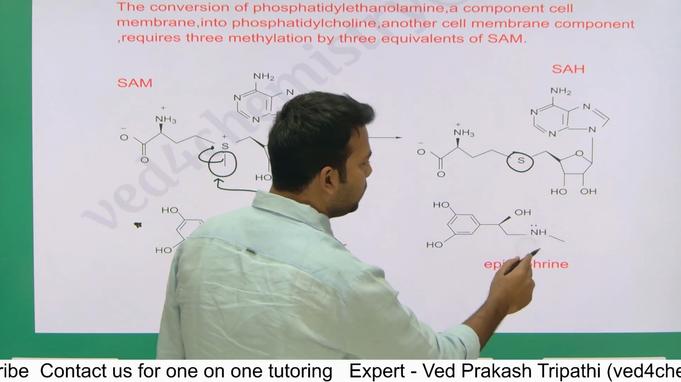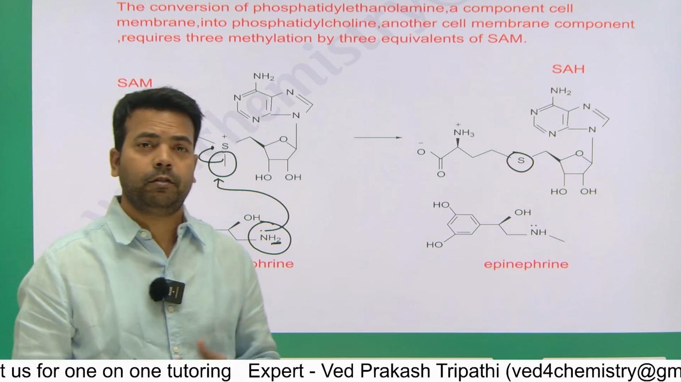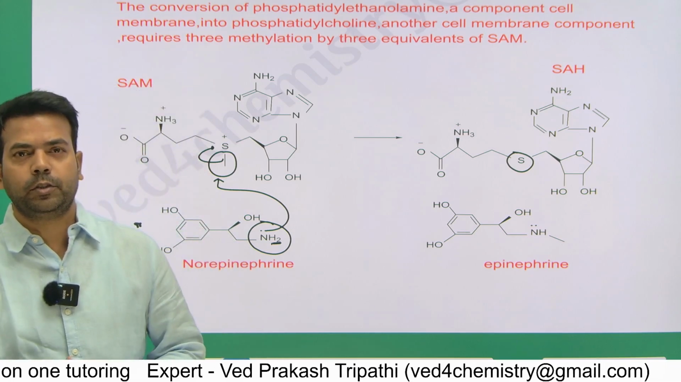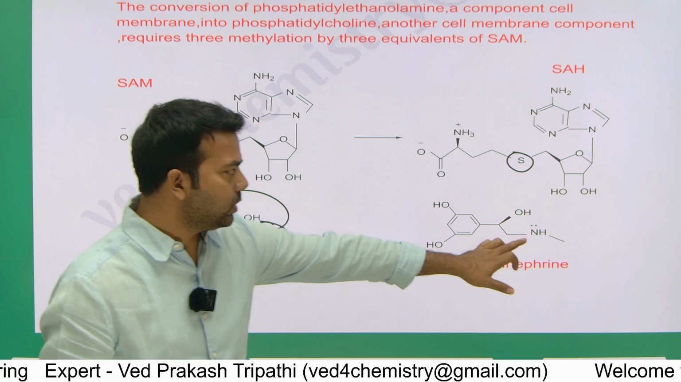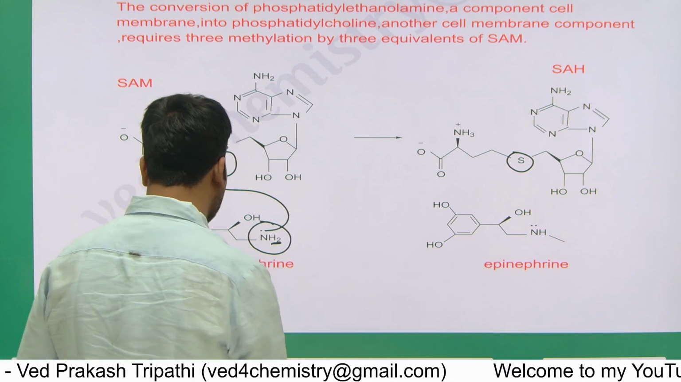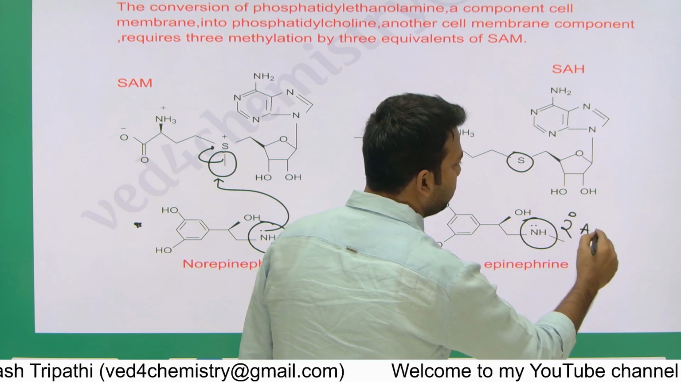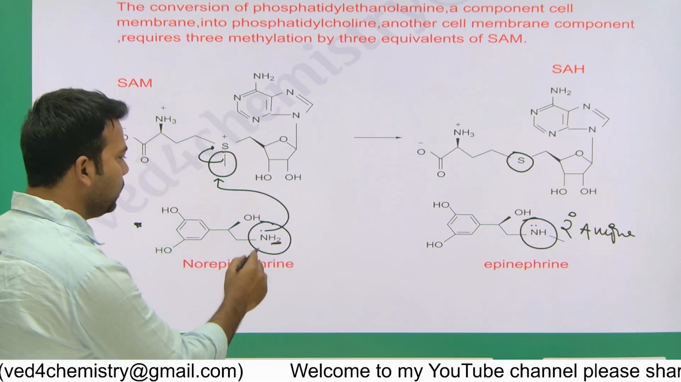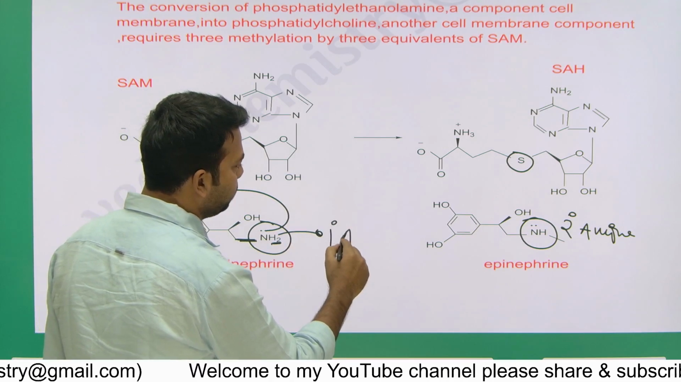So the nitrogen's degree depends on the number of carbon connectivity. If nitrogen is bonded with 1 carbon, that is a primary amine, and if nitrogen is bonded with 2 carbons, that is secondary. Similarly 3, tertiary. So this nitrogen is surrounded by 2 carbons, which means this one is a secondary amine. Same here, you can see this nitrogen is bonded with just 1 carbon, so this one is a primary amine.